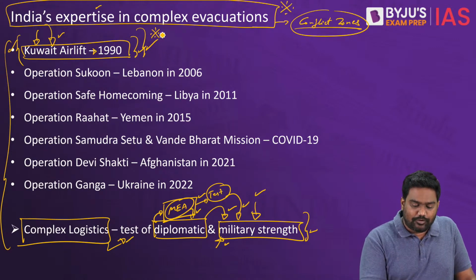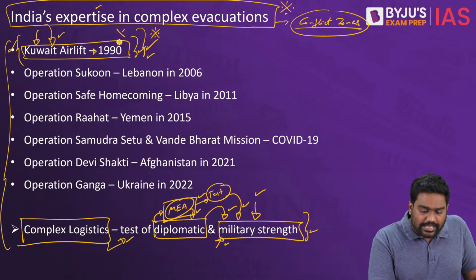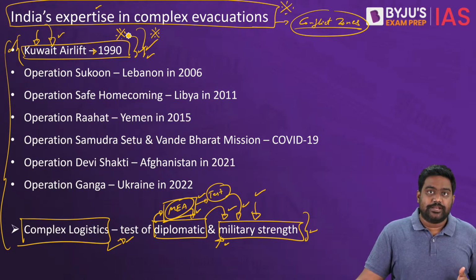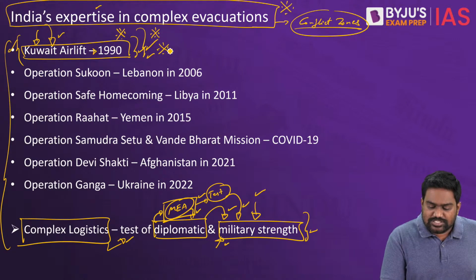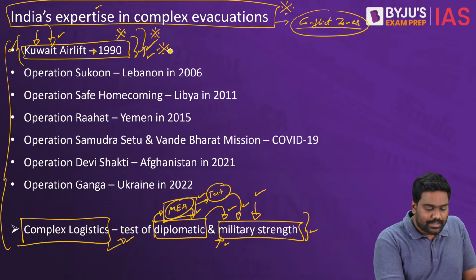It held the world record for many years for being the world's largest human evacuation. And India carried out this evacuation successfully because of the close ties we had with Saddam Hussein. Iraq has always been a top oil supplier to India. India leveraged those ties to work out an arrangement so Indians could be pulled out from the conflict zone.